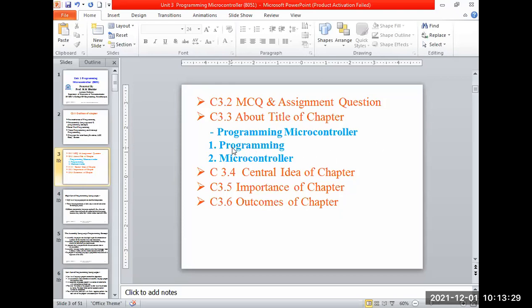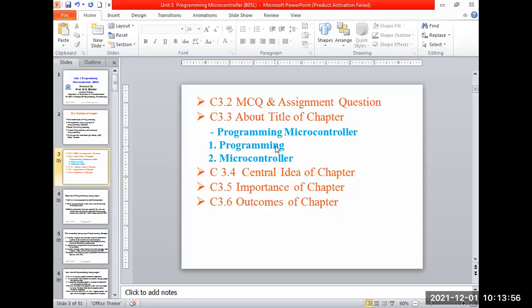I will repeat one more time. Programming means what? It is a set of instructions, code, or lines written for a particular application of 8051. Over? Somebody reply fast. Yes, sir, over. Okay. After that, for example, programming means writing code for the addition of two 8-bit numbers.